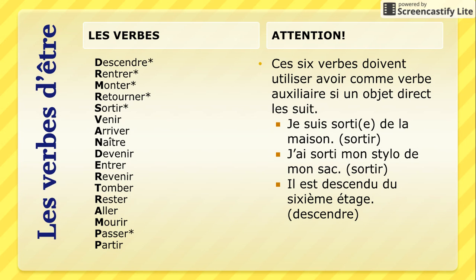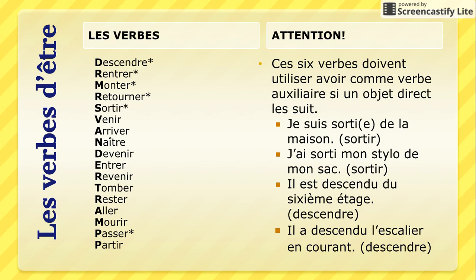He went down the stairs. Il est descendu. Il a descendu l'escalier. Now that we have the object escalier there, we actually change it from a Dr. and Mrs. Vandertramp verb to a verb that takes avoir as the helping verb.